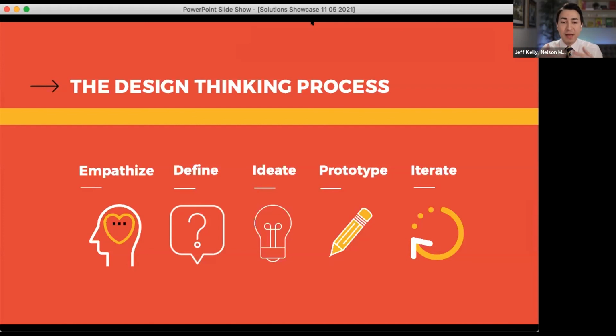The next step of that is to ideate. So now that you've gotten a better understanding, we've synthesized all the information into a bit of a pipeline, you actually start to challenge your assumptions and really start to think creatively. This is where you start to really bring it together, and that's what feeds into the prototype. So today, that's the step we're really seeing for a lot of the teams here, the prototype, which is the initial starting point for the solution. And for a lot of teams, they've had some chances to iterate on it, so improve, get feedback, and work through that. But really, this entire program is on that prototype into iteration step.